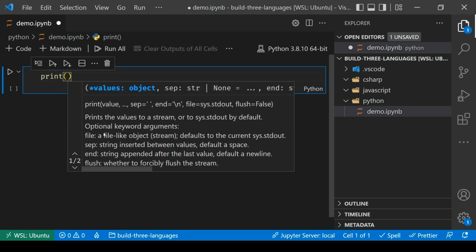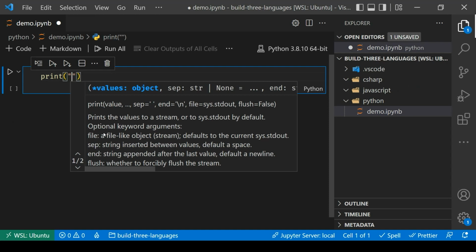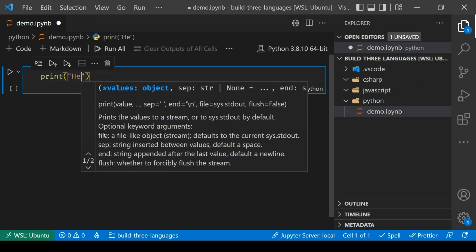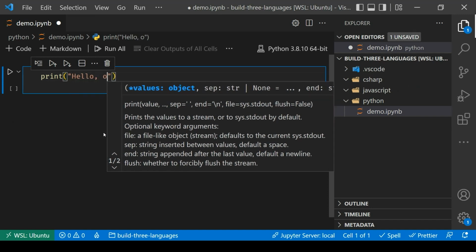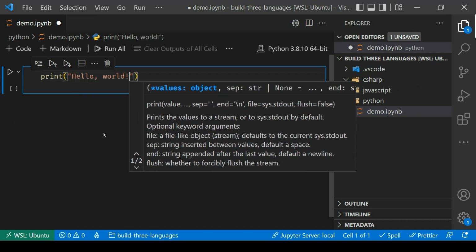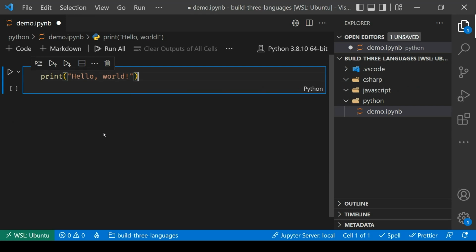Now, print is what's known as a function, which is basically just something that I can call and I can give some information to. And the information that I want to give it is the text that I want to display out onto the screen. And in my case, that's going to be hello world.